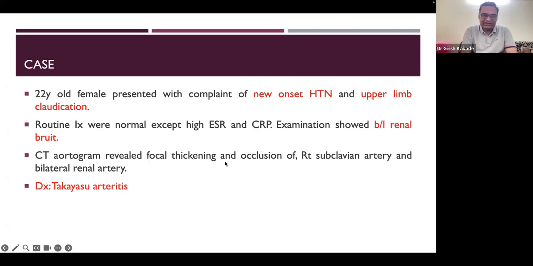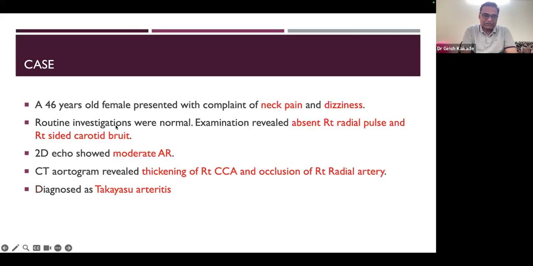CT angiogram showed focal thickening and occlusion of right subclavian artery and bilateral renal artery. So diagnosis of Takayasu arteritis because she's just a 22 years old female. She was started on steroid and methotrexate, and she did well.